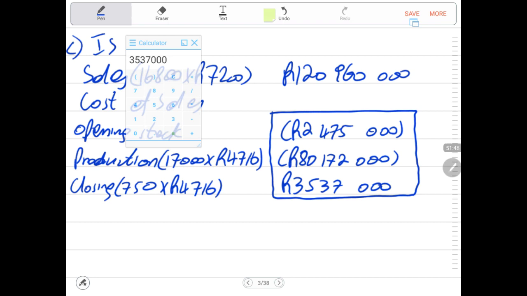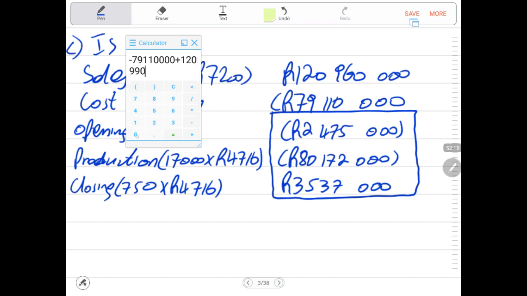Then we say 80,172,000 minus 2,475,000, and this gives us a cost of sales of 79,110,000. But we don't deduct the 2 and say 120,960,000. No, we don't deduct that.